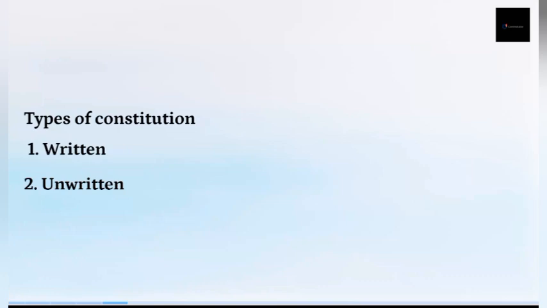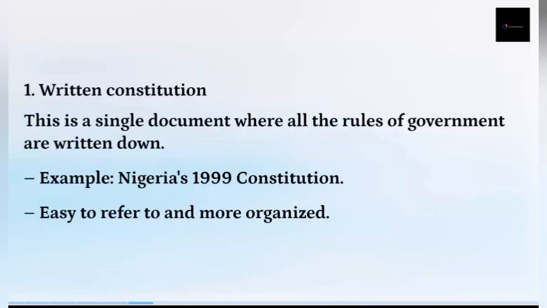The written constitution and unwritten constitution. Now, when we talk about the written constitution, it is a single document where all the rules of government are written down. So in a written constitution, everything is written down in a single document.